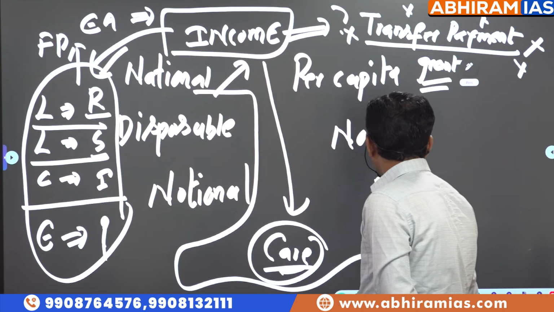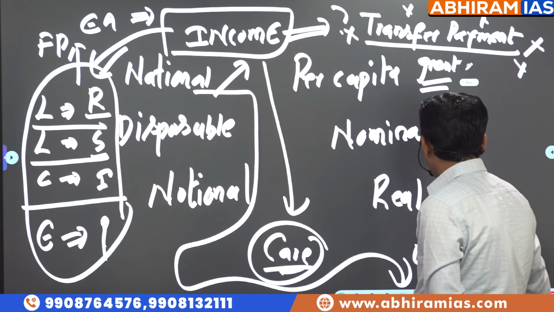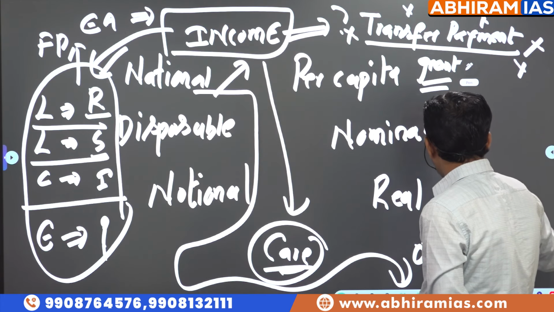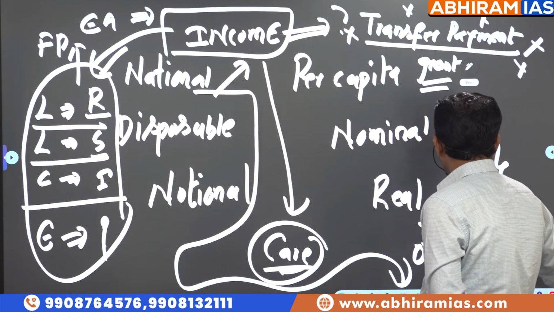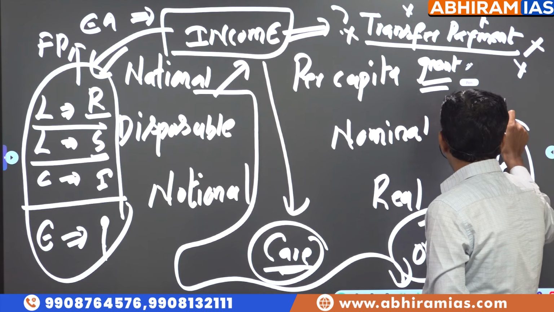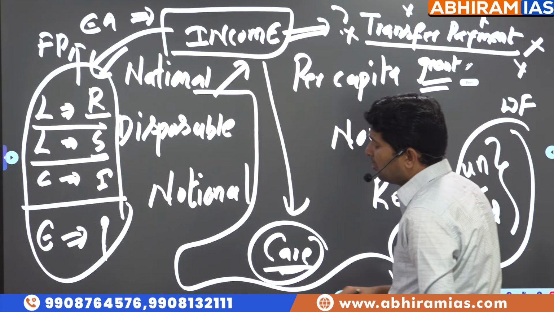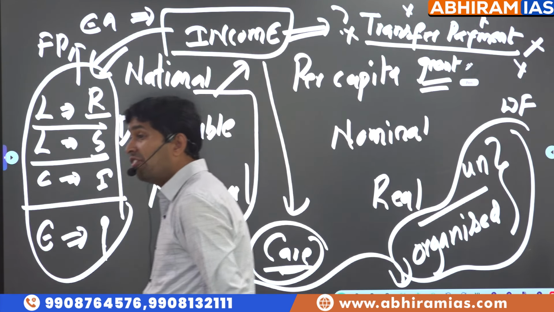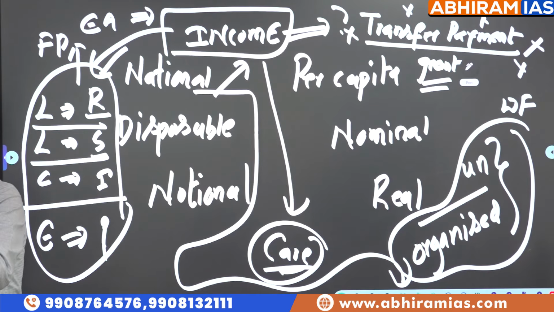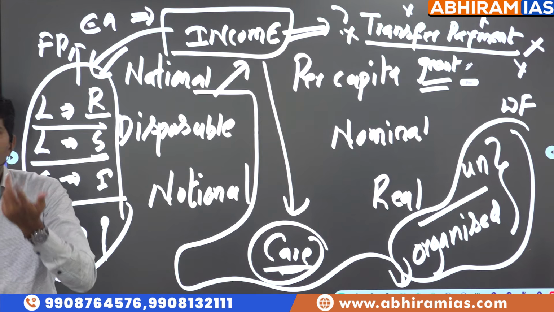Those who are earning either in the organized or unorganized sector are called the workforce. So add the income of all the workforce in a country in one year, that is called national income.